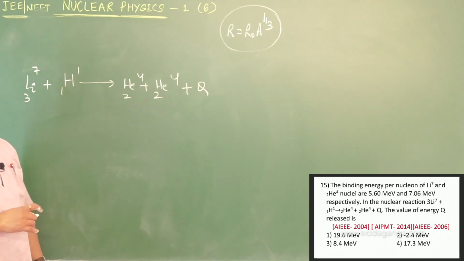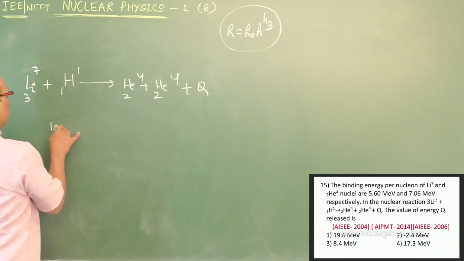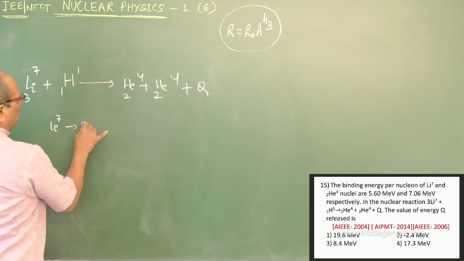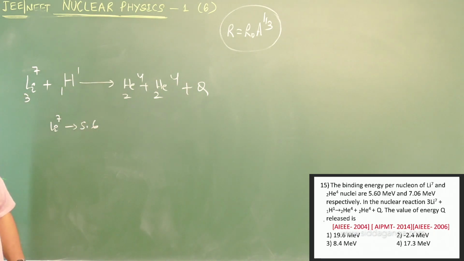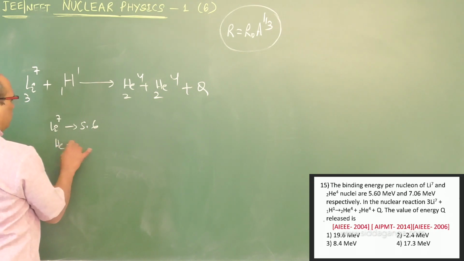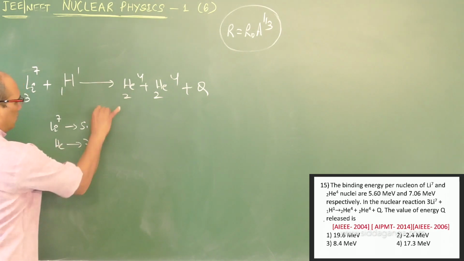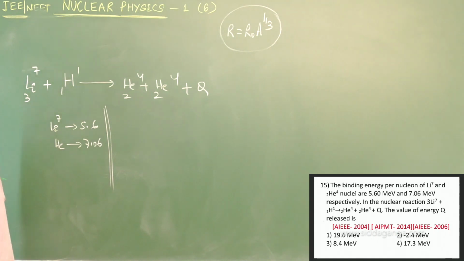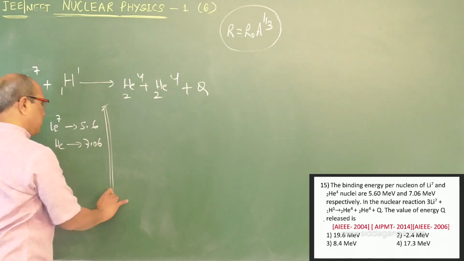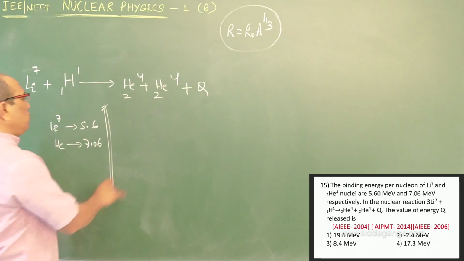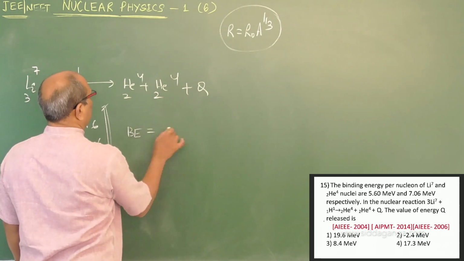The binding energy per nucleon of lithium is 5.6 and that of helium is 7.06. Confusion may happen sometimes. So now the energy released is nothing but this.